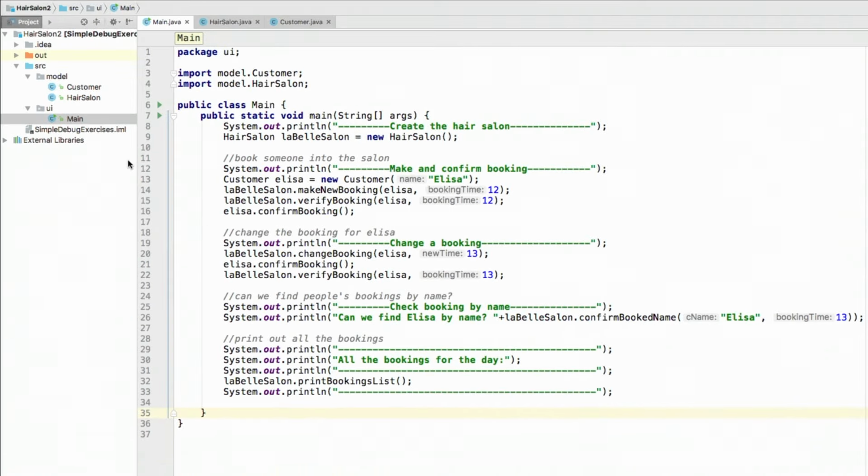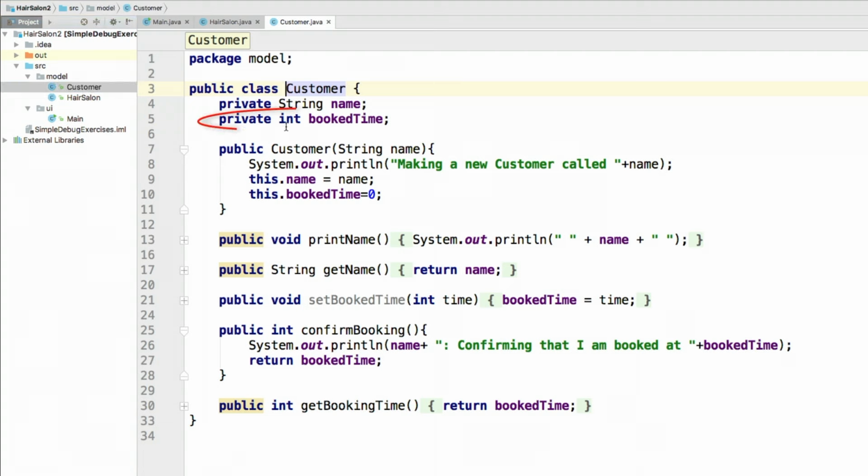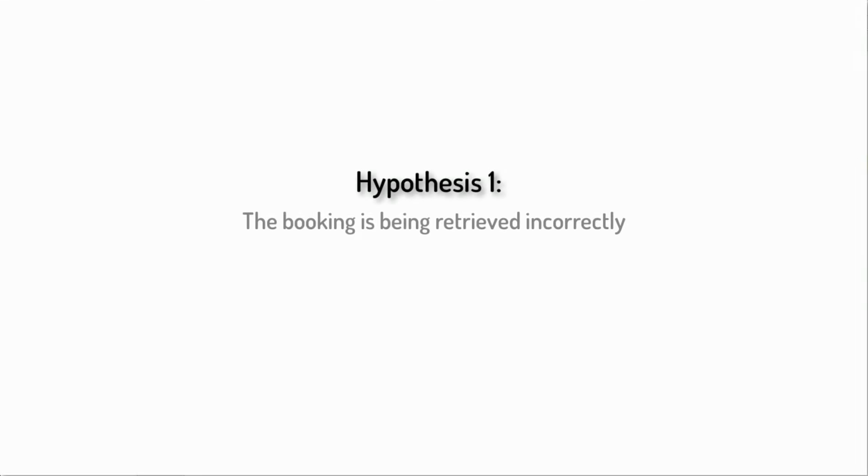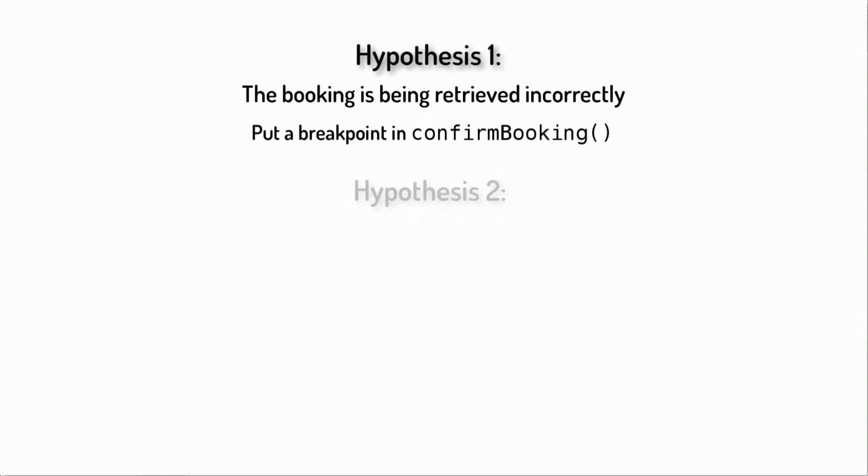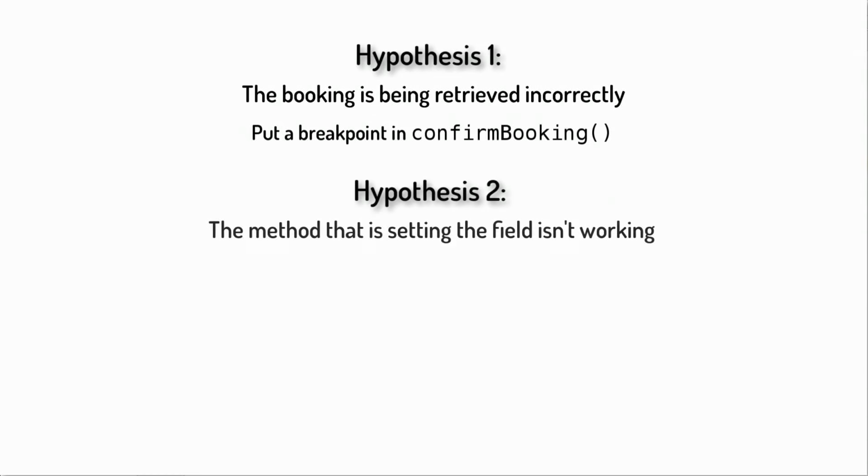Now, there's been another structural change to this, and that is that the customer now has a notion of the booked time. So the customer is keeping track for themselves when they're booked, which sets us up for having this back and forth relationship between the hair salon and the customer, which is actually more natural and matches reality a lot better. So let's imagine what might be causing this problem. There are maybe 3 hypotheses that jump out at me. First, we might be retrieving and therefore reporting the booking incorrectly. In other words, the booking exists, but we're not reporting it right. So to test that out, what we would do is put a breakpoint in confirm booking, assuming the error was in there.